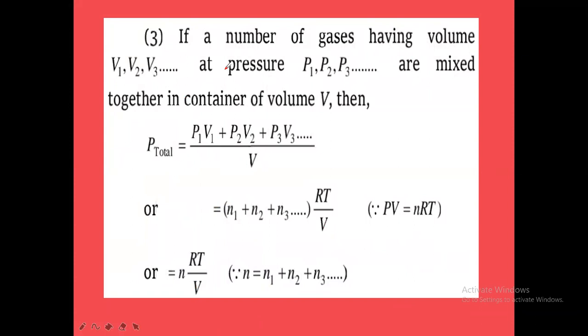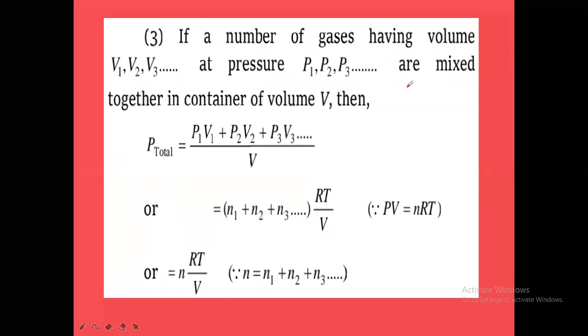And if a number of gases having volumes V1, V2, V3 at pressures P1, P2, P3 are mixed, now three gases having volumes V1, V2, V3 and the same three having pressures P1, P2, P3, when they are mixed together in a container of total volume V, in that case P total is equal to P1 V1 plus P2 V2 plus P3 V3 upon V. The sum of P1 V1 plus P2 V2 plus P3 V3 upon V will give the total pressure.